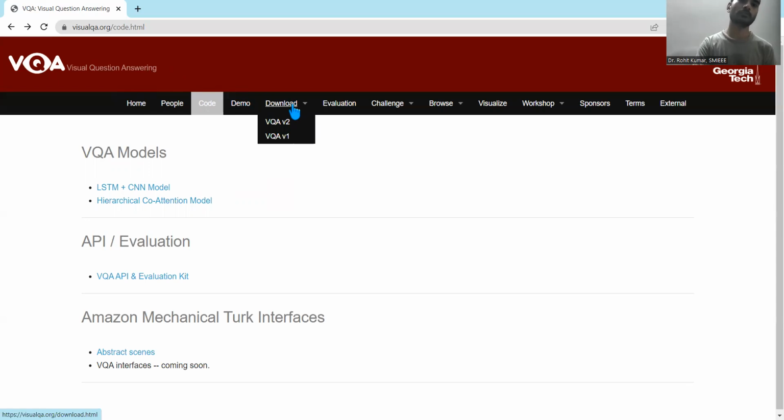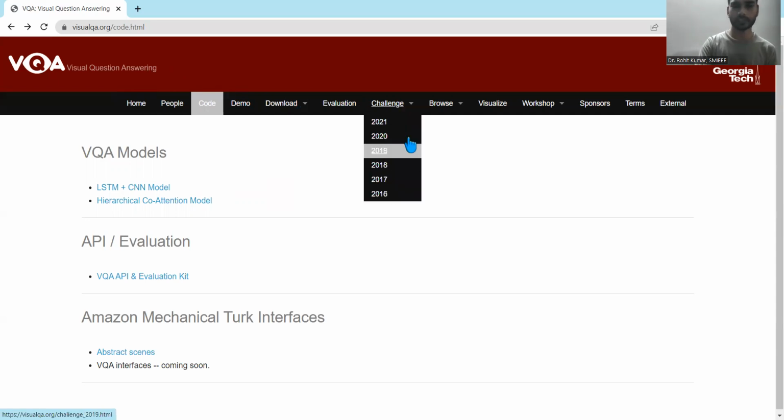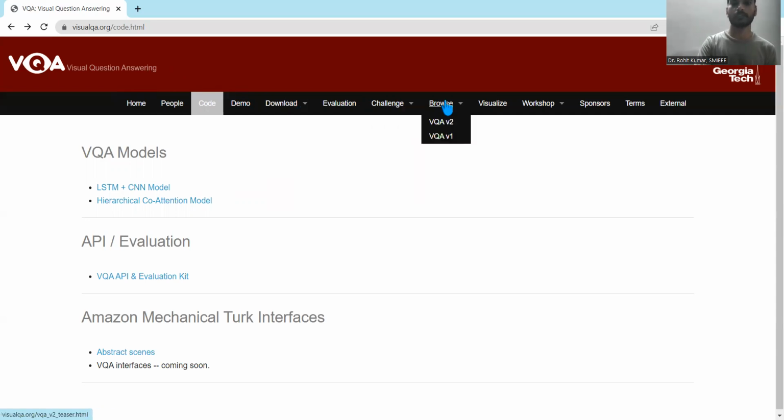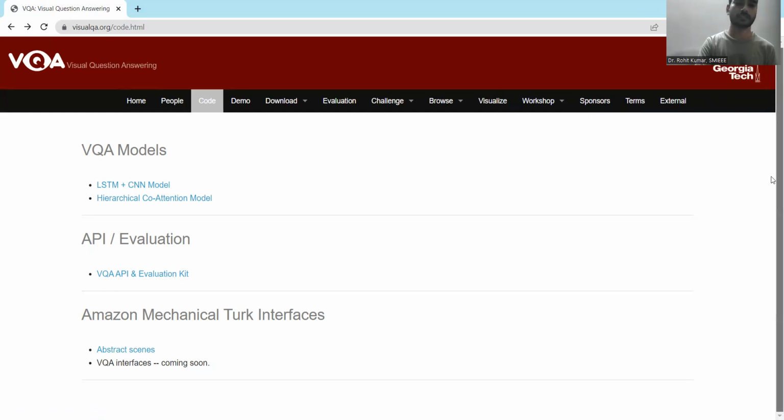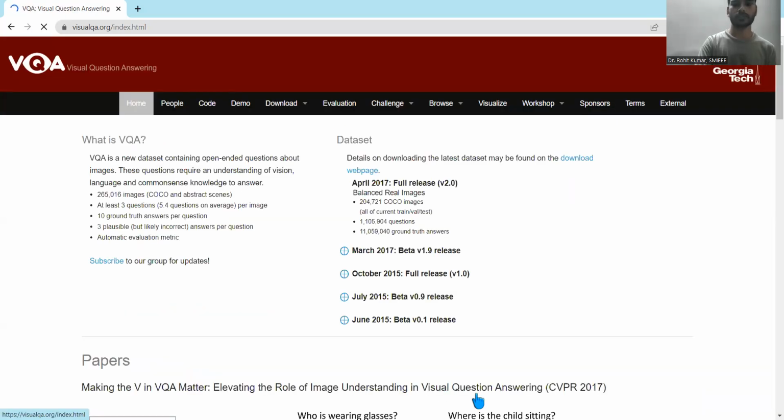Coming to the download information, the version 2 and the version 1 information they have discussed, and the evaluation challenge with respect to different years, and the kind of visualizations and workshops they have discussed or conducted. Then the sponsors, terms, and some of the external links are discussed over here. So these are the kind of things which are available for this particular data set.